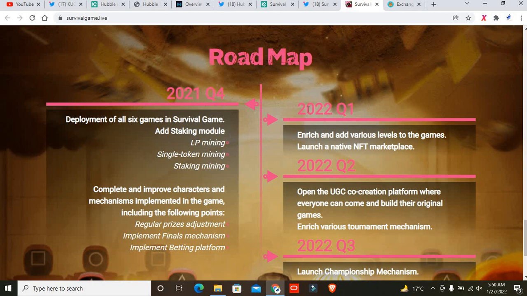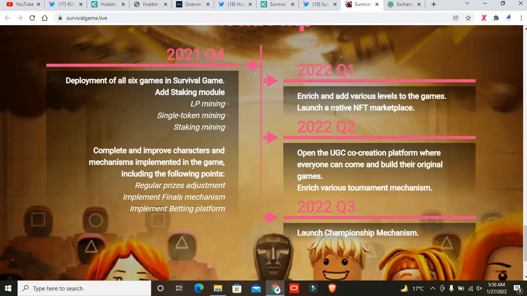So basically, I'm not looking at the previous events, you can see in 2021. I'm just looking at 2022. There are different types of events for this project. You can see right over here: enrich and add various levels to the game, launch a native NFT marketplace. So they are also working on NFTs, and they want to launch a native NFT marketplace.